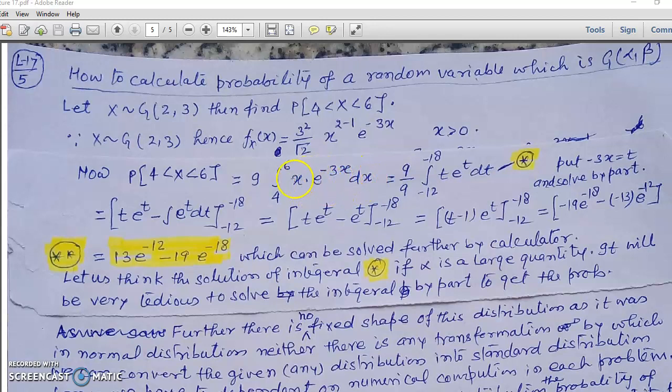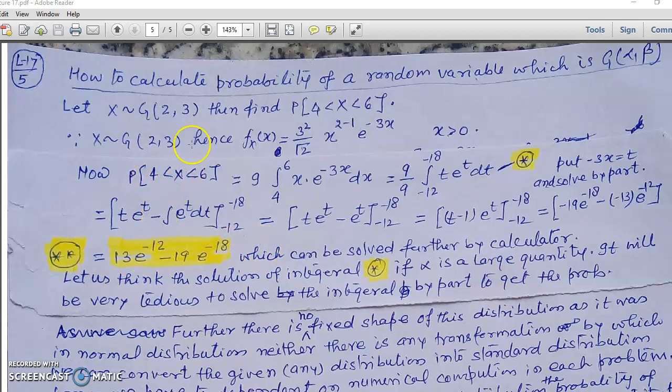Now it is a simple integral. We can solve it by taking a substitution. और हमने यहाँ substitution लिया कि minus 3x is equal to t, and according to this substitution I make other changes: what is the limit value of the integral and what will be dx in terms of dt, and the integral came out to be this one. Then by integration by parts हमने इसे इंटीग्रल सॉल्व कर लिया, एंड सॉल्व करने के बाद हमें इसका आंसर मिला 13 e to the power minus 12 minus 19 e to the power minus 18, जो कि बाद में आप कैलकुलेटर से इसकी पर्टिकुलर वैल्यू निकाल सकते हैं.